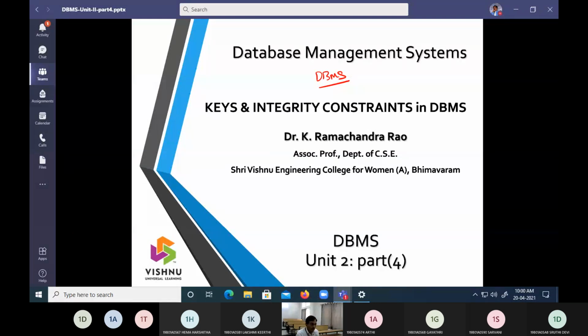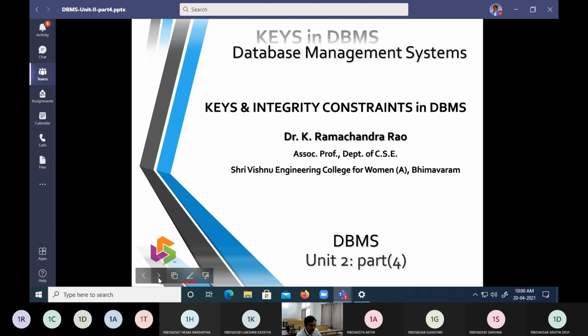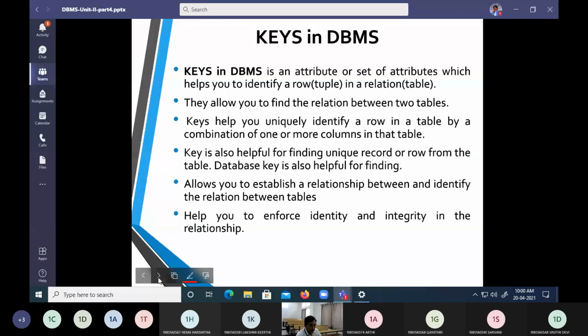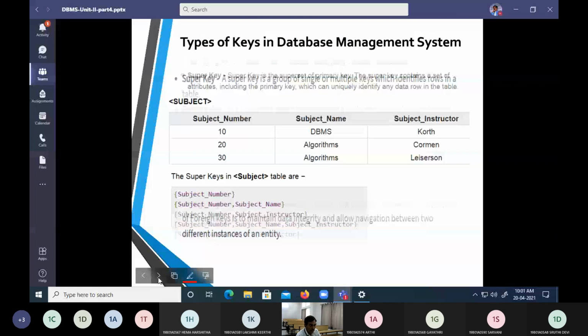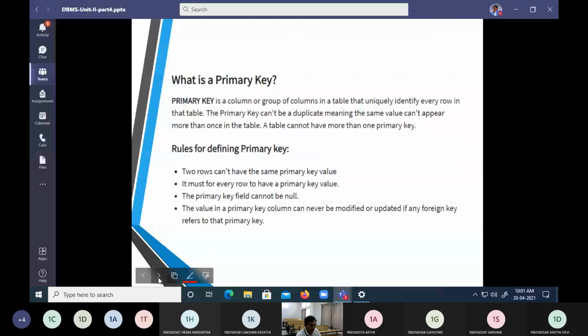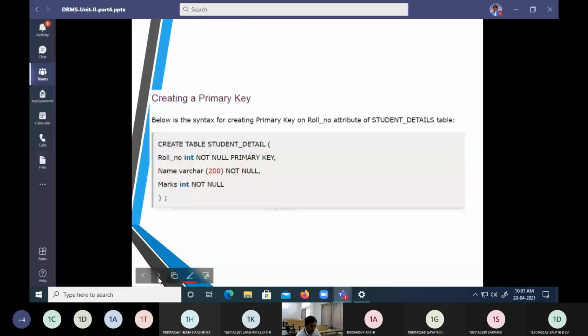In this class, we are looking towards a word called keys and a word called integrity constraints in the DBMS. We are familiar with three key terms as discussed earlier, but I will have a quick recap of these three terms and thereby explain the fourth term.